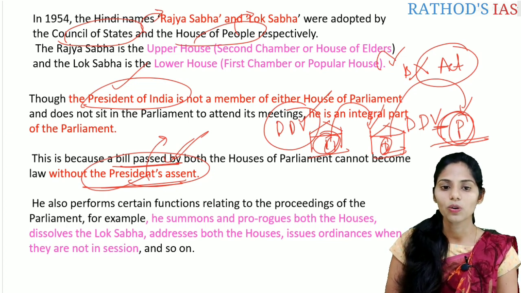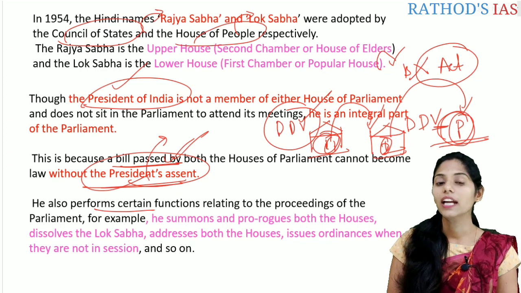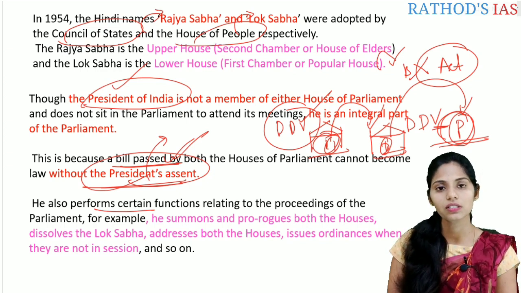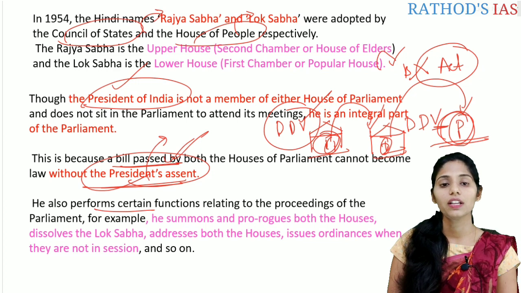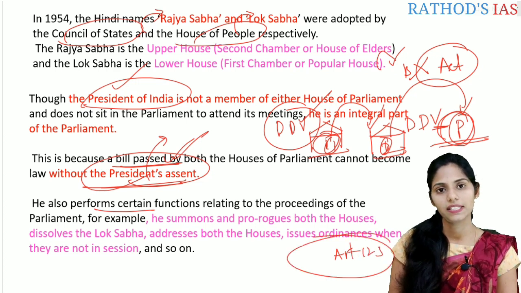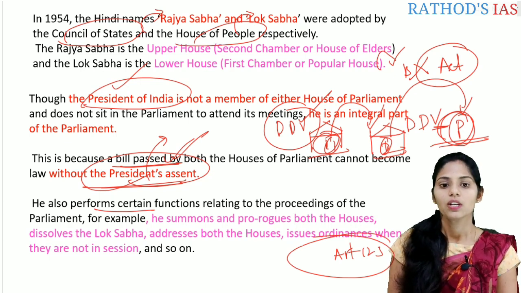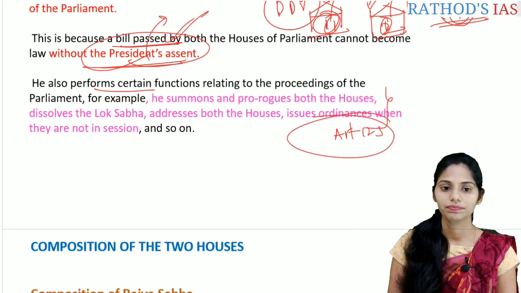And the next one is, he also performs certain functions related to the proceedings of the parliament. For example, he can summon and prorogue both the houses, he can dissolve the Lok Sabha, he can address both the houses, and he can issue ordinances when they are not in session. According to Article 123, the President has the power to make ordinances when the houses are not in session. In this way, the President also takes part in the proceedings of the parliament.